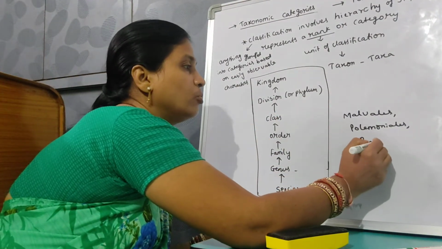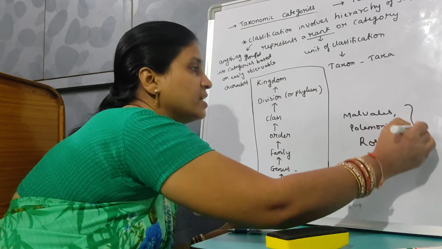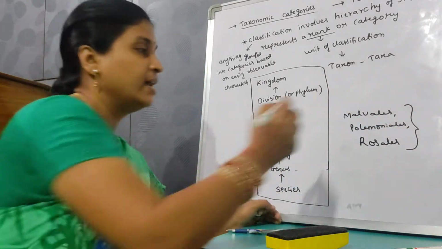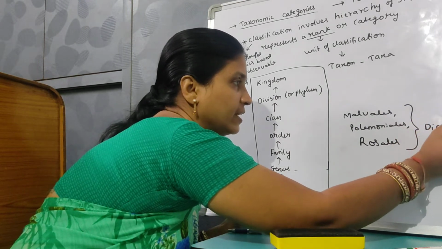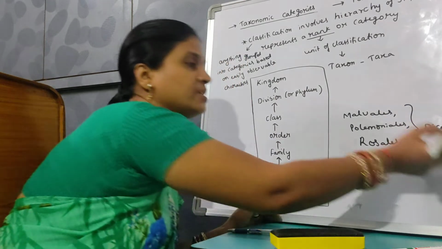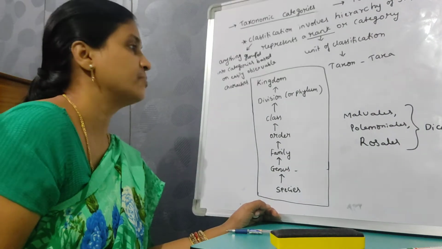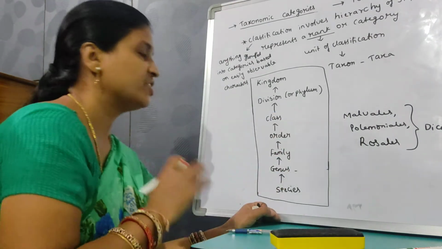They are all grouped. All these orders are grouped under a class called Dicotyledonae, meaning the plants which have two cotyledons. They are grouped under Dicotyledonae, which is a class.